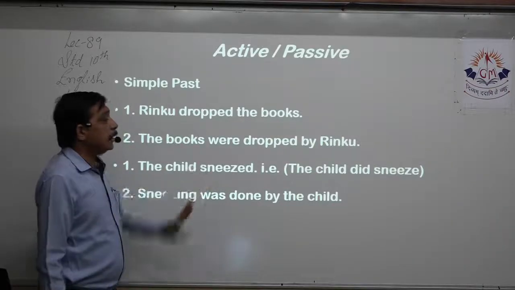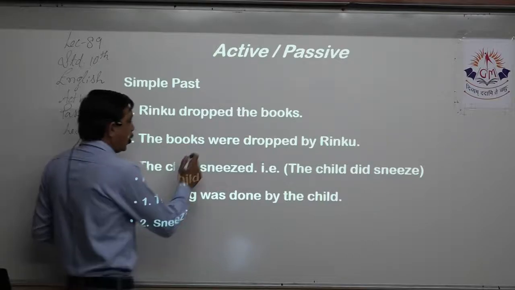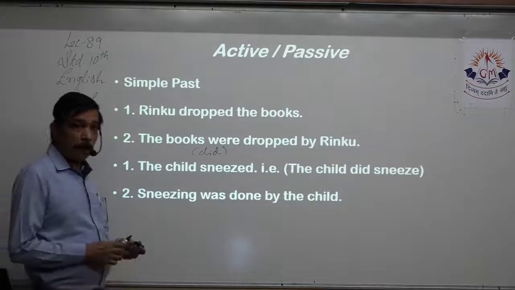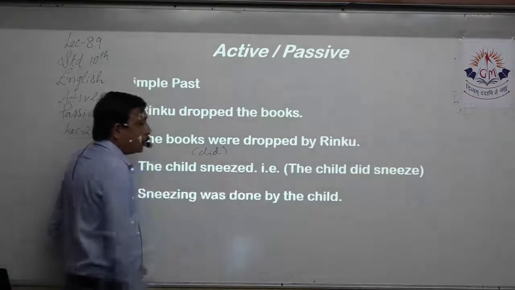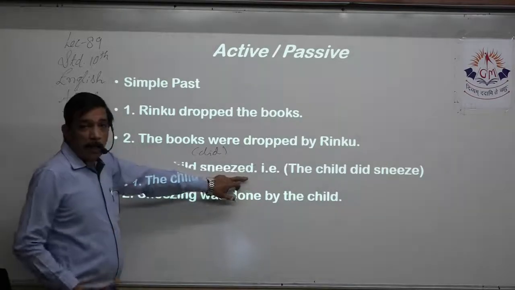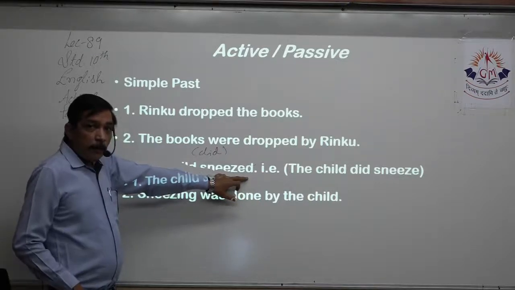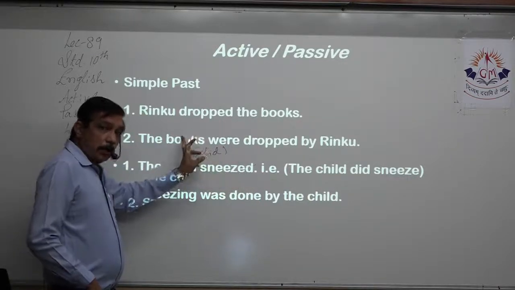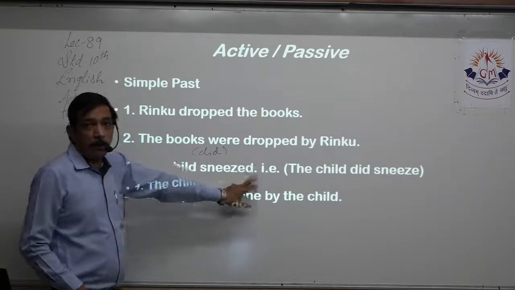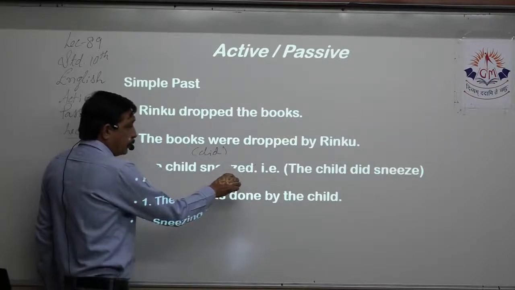The child sneezed. What is written in bracket over here? The child did sneeze. Yes. Then I'll have to cancel ed, because the past tense of sneeze is sneezed. Past tense, I change it to the do form. So do form past tense is did. So it got transferred over here. So it will remain sneeze and not sneezed.